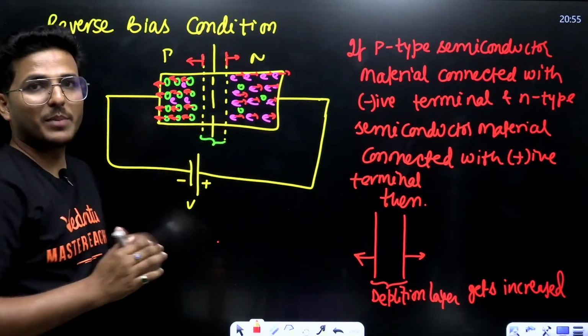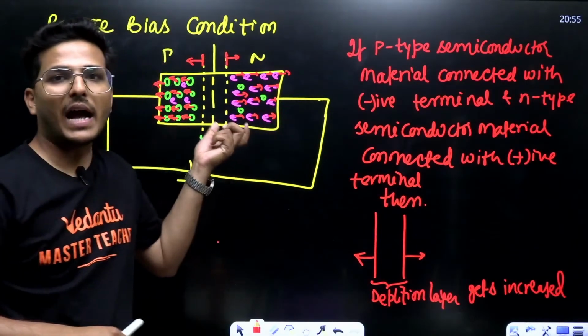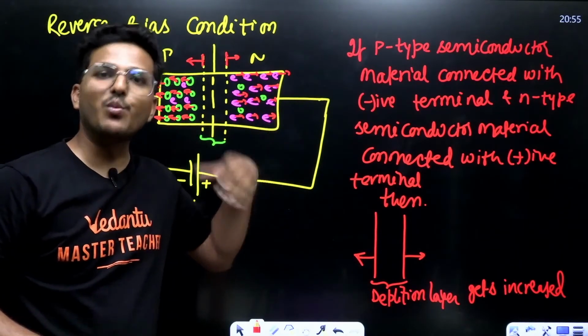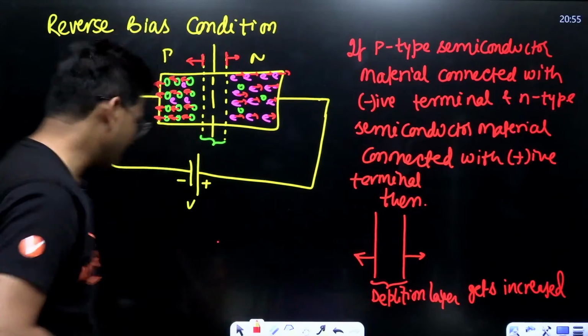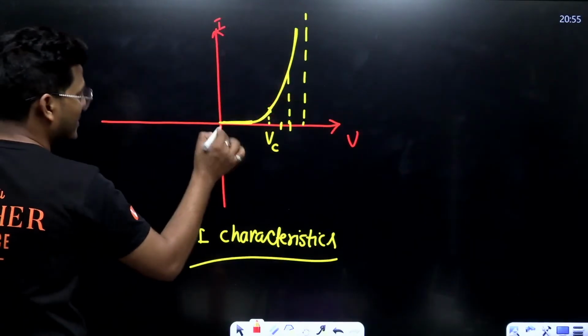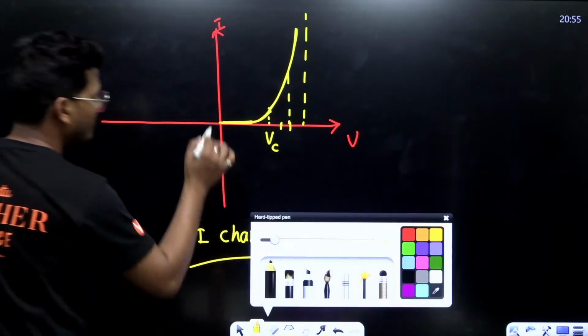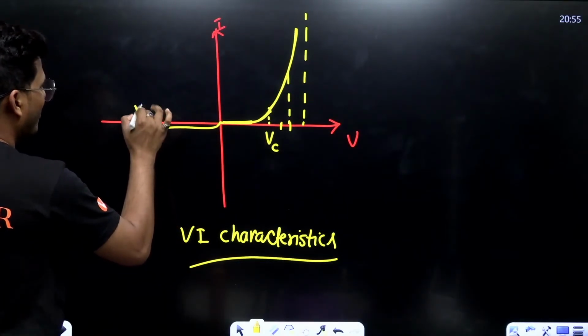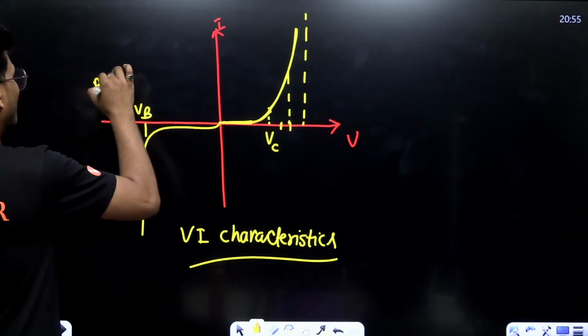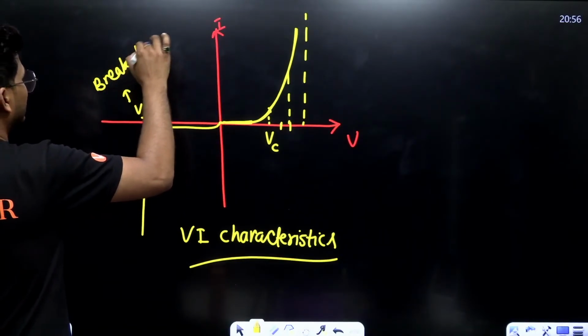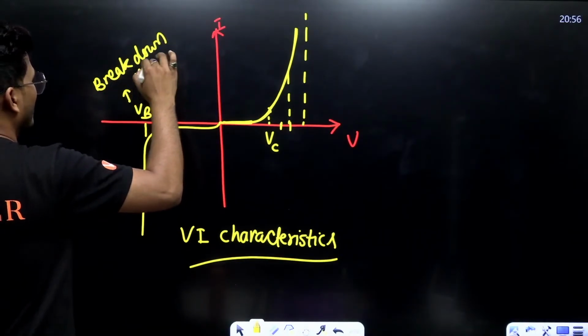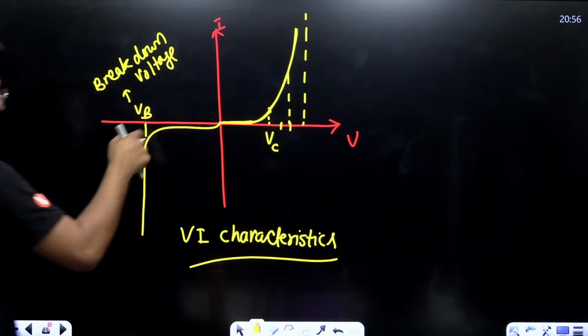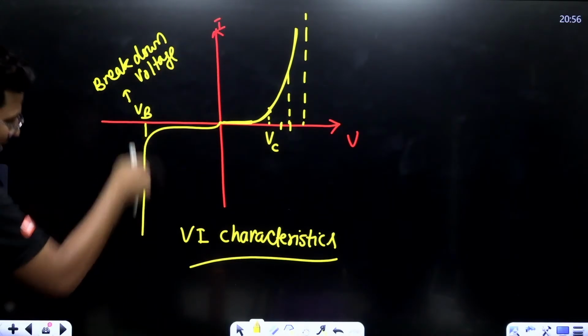Due to the increment of the depletion layer, heat is produced, and that heat generates more electron and hole pairs. This is basically VB, the breakdown voltage. After this is uncontrolled current.